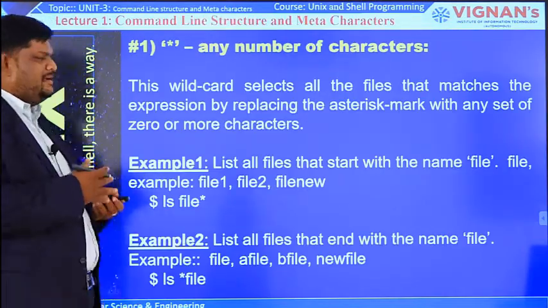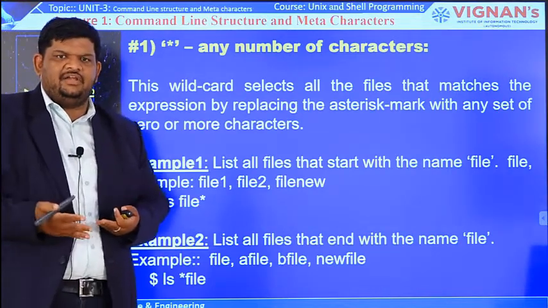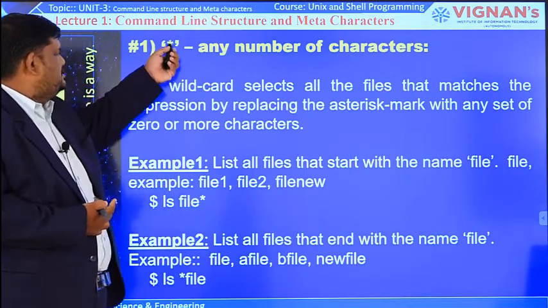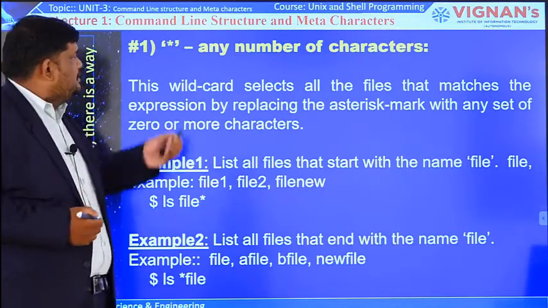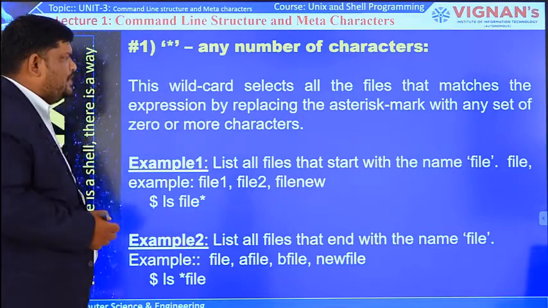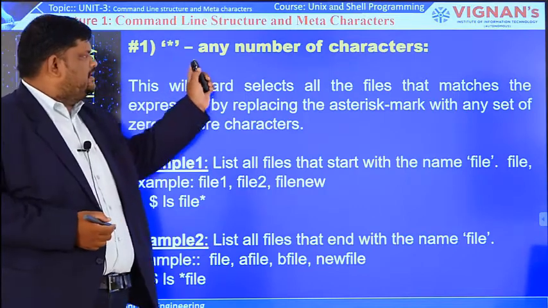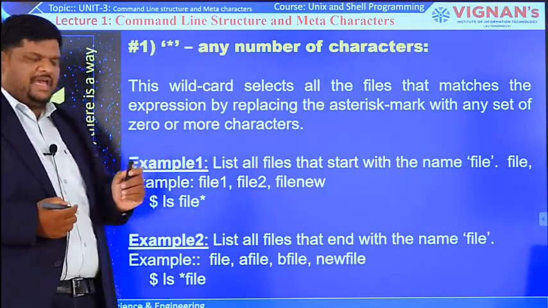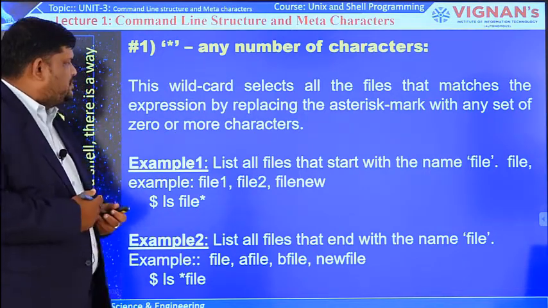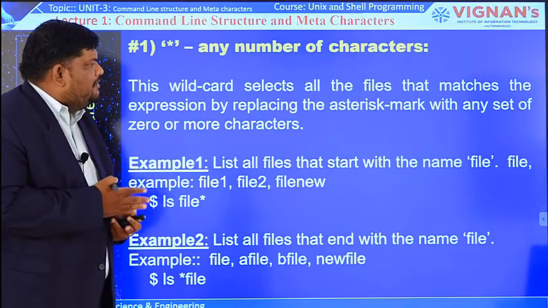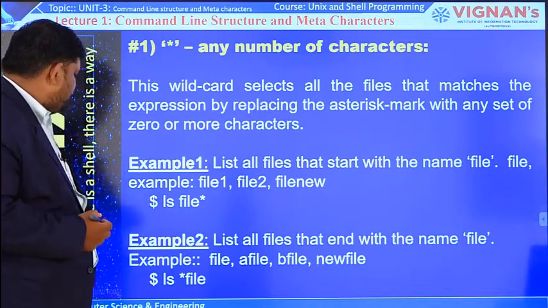There are so many meta characters. Among them we consider the very important ones that we use very frequently. The first one is star, the star symbol or star wildcard. Star indicates any number of characters. This wildcard selects all the files that match the expression by replacing the asterisk mark with zero or more characters. Let us see some examples.